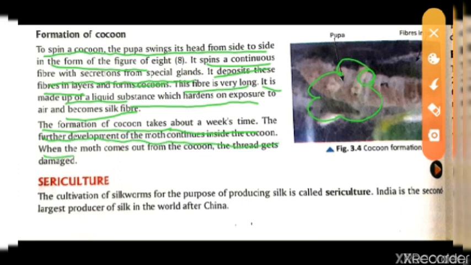When the moth comes out from the cocoon, the thread gets damaged. That means by damaging that thread, they come out, and after that time we can use the cocoon that they have formed. So in this video we will read up to this part only. In the next video we will read the other part, that is sericulture.